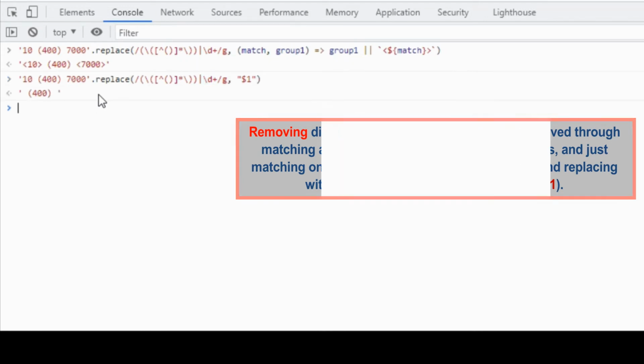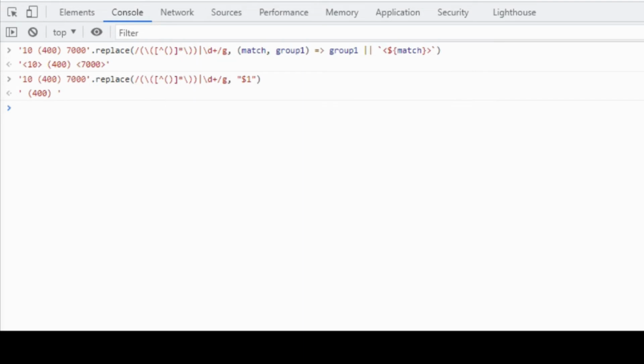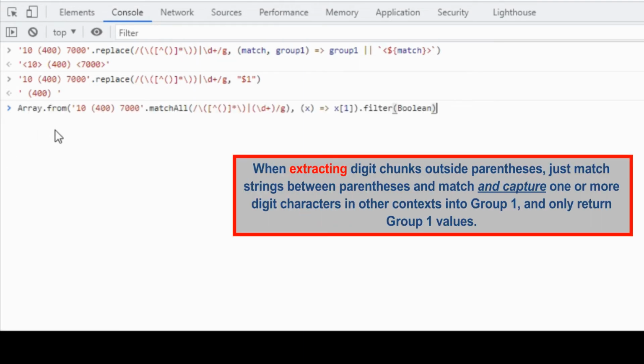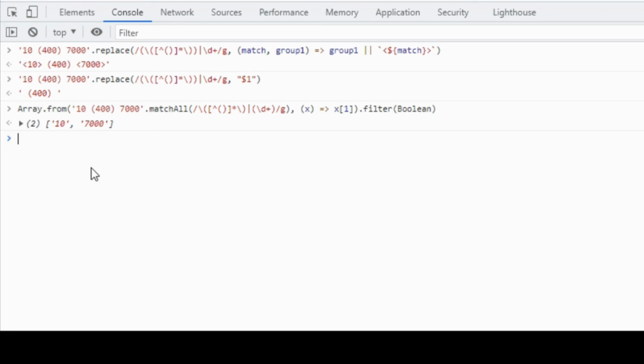Have a look. Extracting is a bit more intricate. For example, we can capture all integer numbers that are not inside parentheses, and we only get group1 values and filter out all other undefined values that result from the match all operation. So we only get 10 and 7000 as expected. Splitting is the most complicated operation in these scenarios.